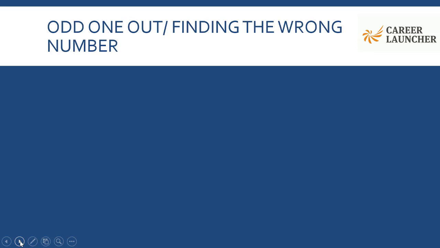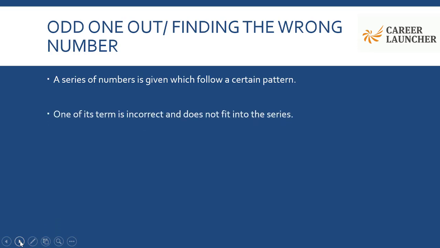So firstly, what is odd one out or finding the wrong number? How does the question appear to us? What am I supposed to do here? Okay, so what is being given to us? We would be given a series of numbers which follows a certain pattern. Well, that's all number series are all about. But there is one player who's not willing to play the game, right? So one of the terms is incorrect and it does not fit into the series.